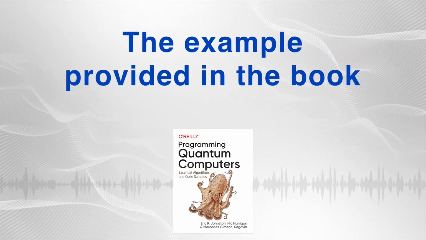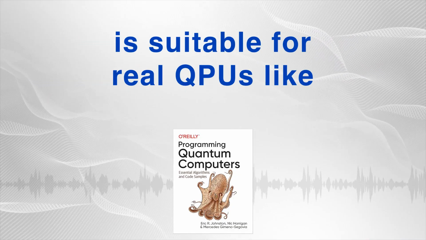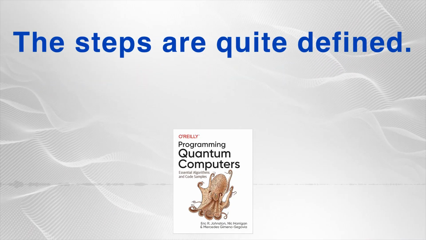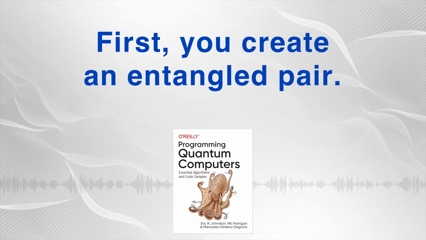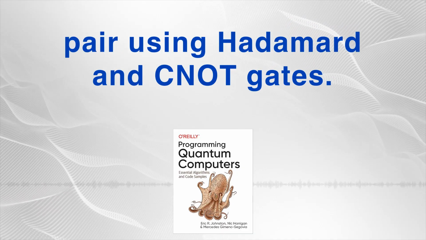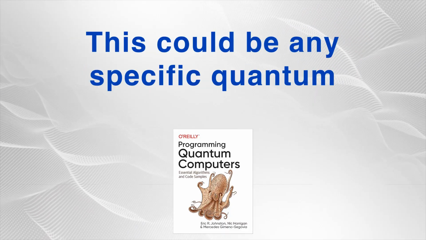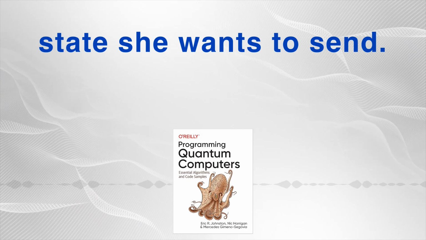The example provided in the book uses QASM, quantum assembly language, which is suitable for real QPUs like IBM's. The steps are quite defined. What are they? First, you create an entangled pair. Alice and Bob establish a Bell pair using Hadamard and CNOT gates. Second, Alice prepares her payload qubit. This could be any specific quantum state she wants to send.